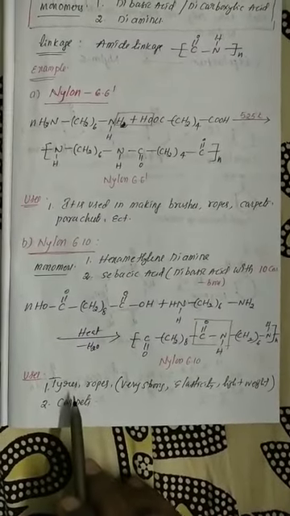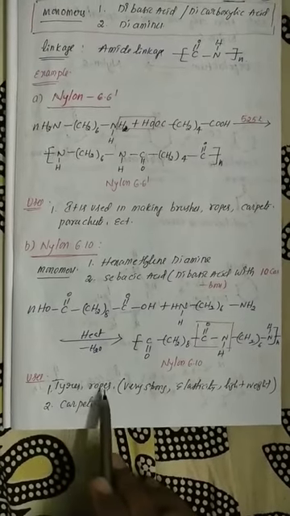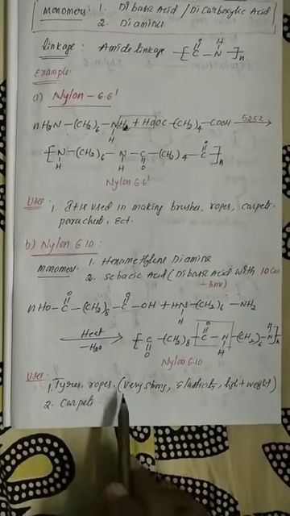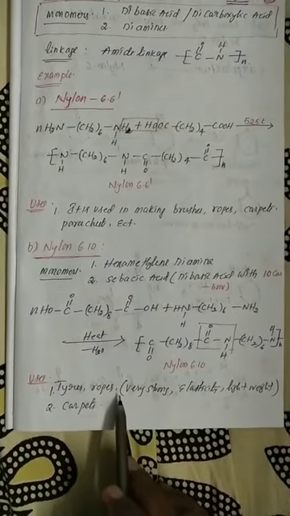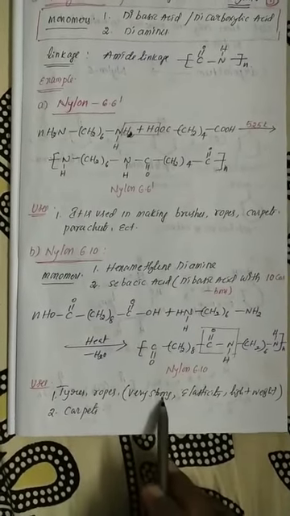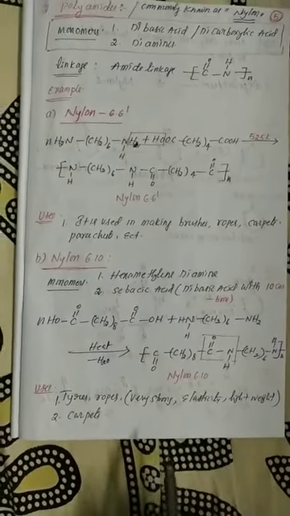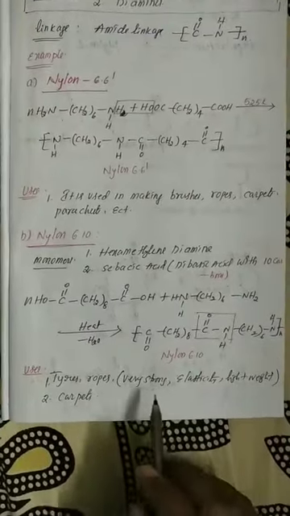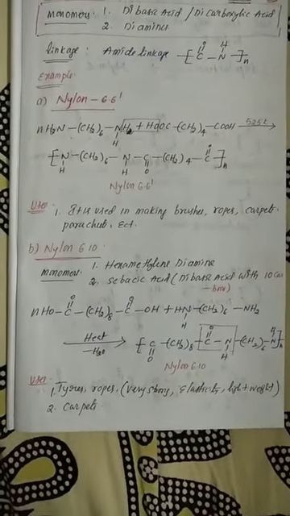Where is nylon 6,10 used? Tires, ropes, carpets, etc. Generally, the characteristics of nylon 6,10 are very strong, elasticity, and lightweight. So that's why it's used in tires, ropes and carpets.